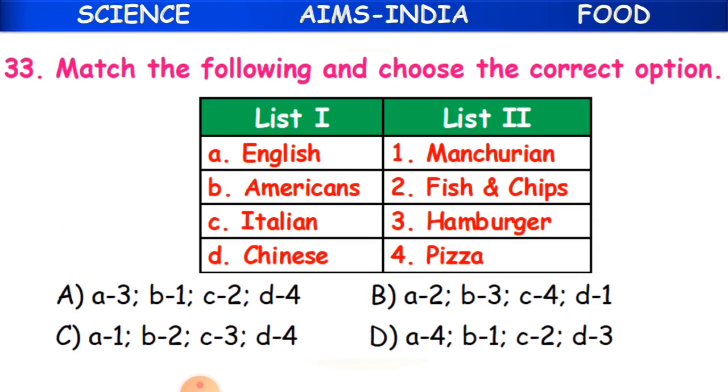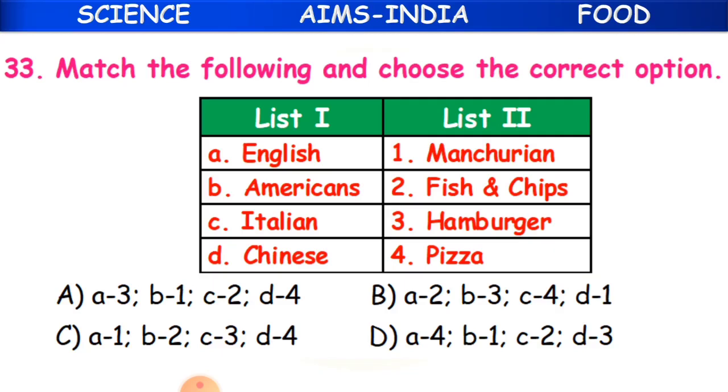Now the 33rd question: match the following and choose the correct option. You have to match the list 1 items with list 2. The items in list 2 are countries or places, and the dishes belong to those places.